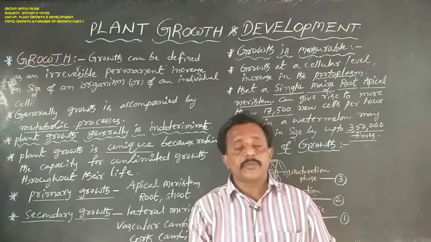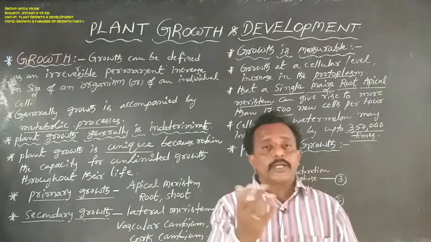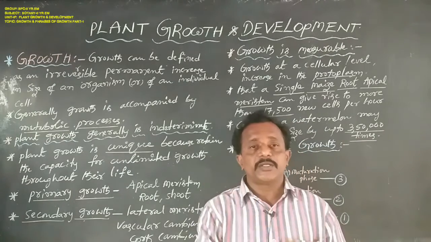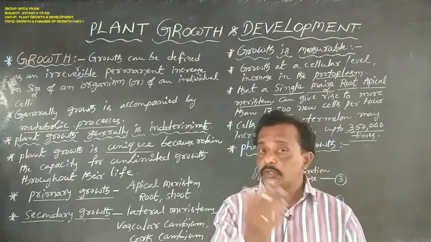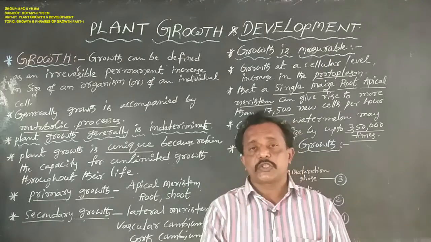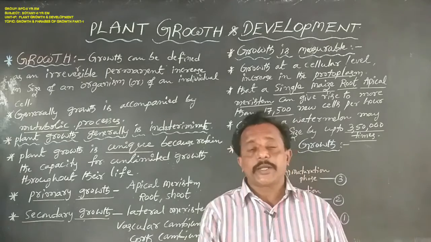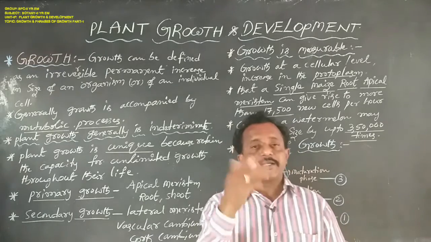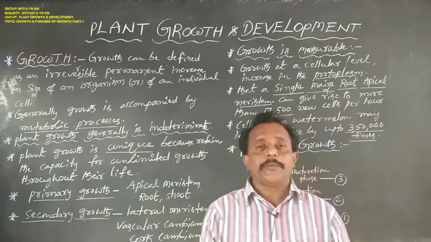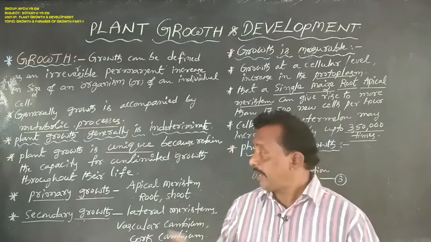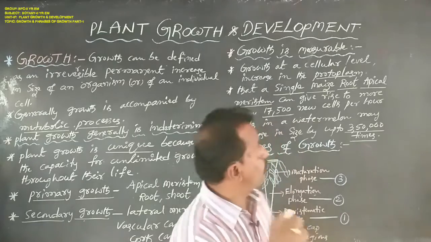Generally the plant body is made up of groups of cells, that is called tissues. Those tissues are meristematic tissues and permanent tissues. Meristematic tissues are located at the root tip and shoot tip, that is the root apical meristem and shoot apical meristem.